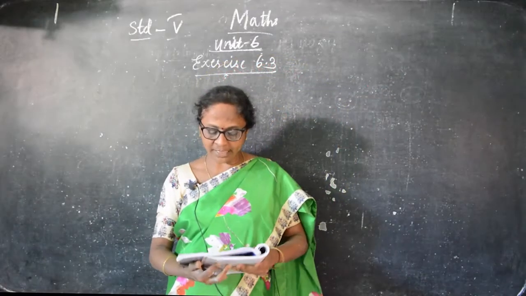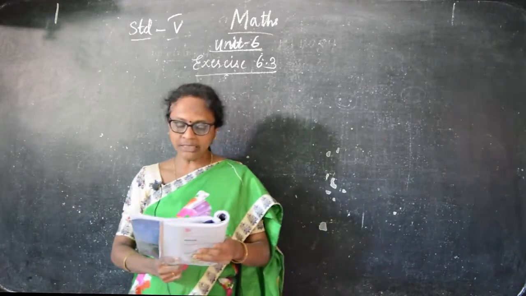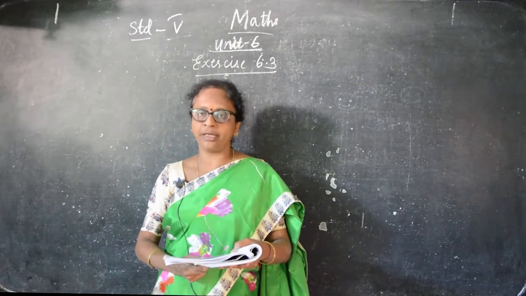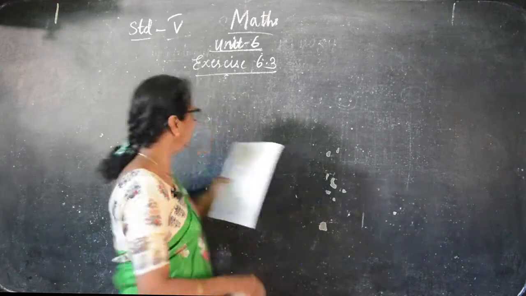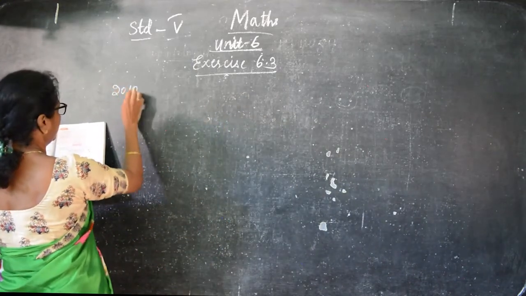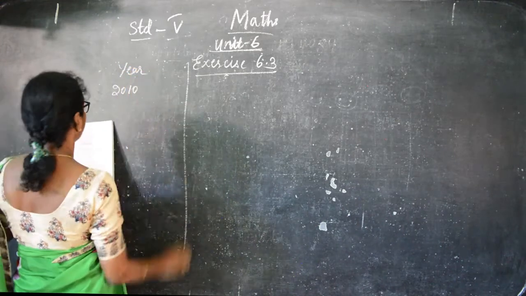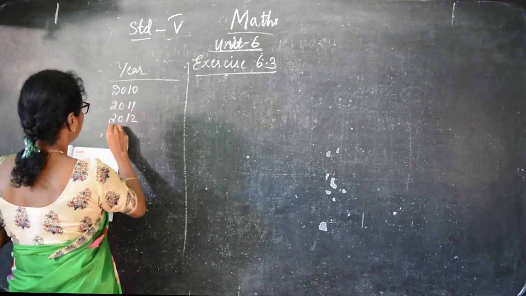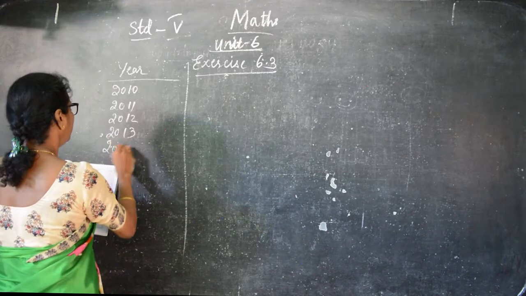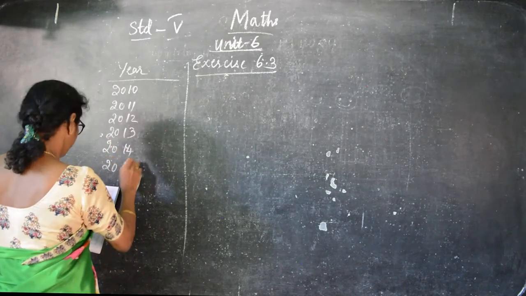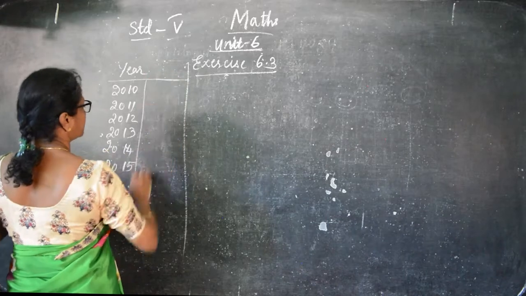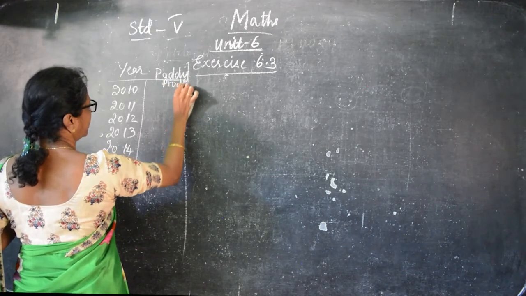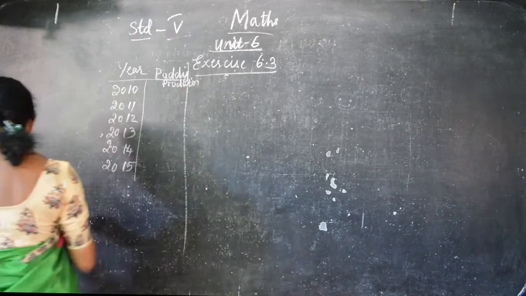Okay children, now we will see exercise number 6.3. The following table shows the weight of paddy cultivated in a particular village during the years 2010 to 2015. So they are given 2010, 2011, 2012, 2013, 2014, 2015. Here is the paddy production, how much they cultivated, how much their production continued.